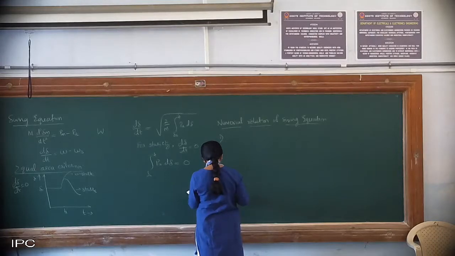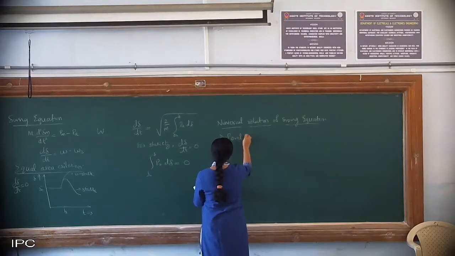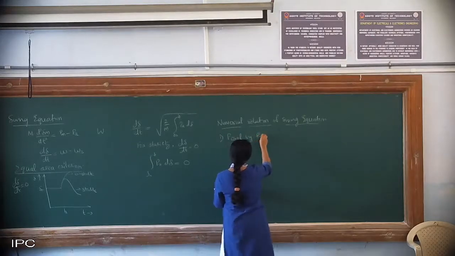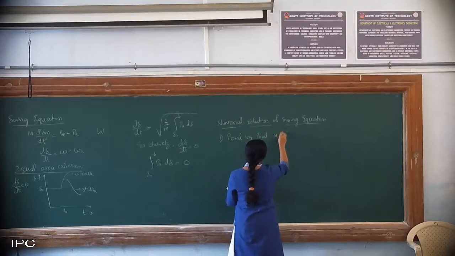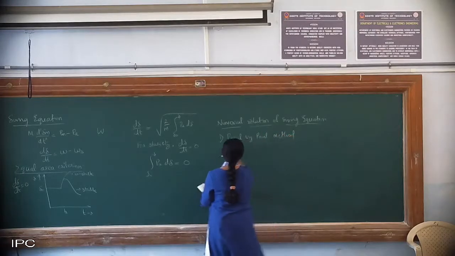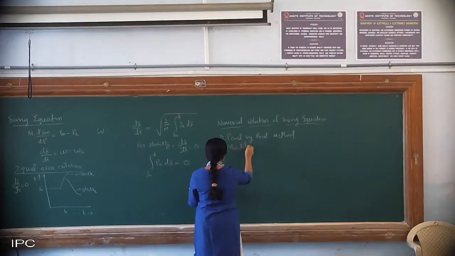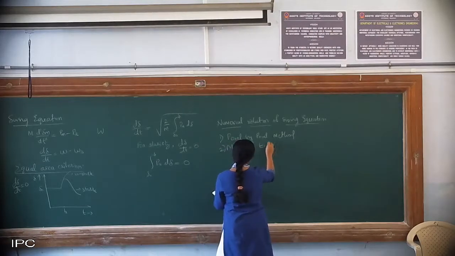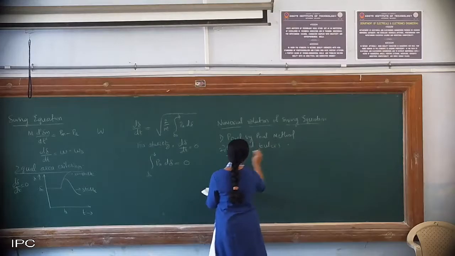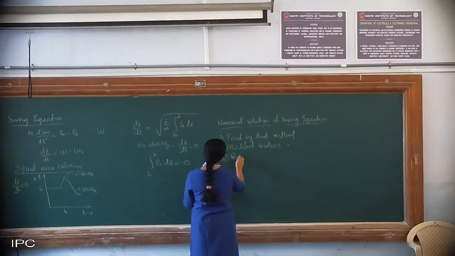See, all these methods are using the concept of discretization. We'll see one method in detail. Then I have the modified Euler's method, then the Runge-Kutta method.